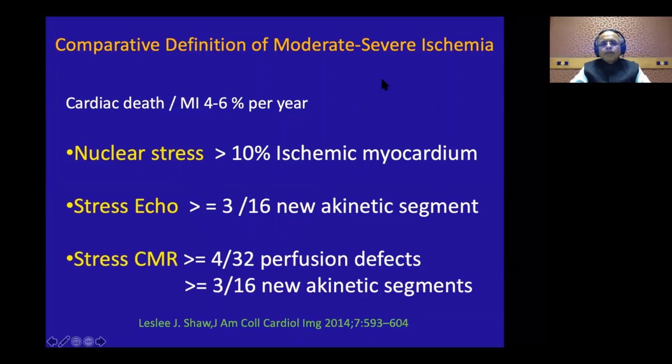For stress CMR, if it was a dobutamine stress CMR, then again 3 segments out of 16, and if it was a stress perfusion CMR, then it was 4 segments out of 32 with perfusion defects. So these were the equivalent ischemia thresholds on these various tests, which look at ischemia in different ways, above which patients got enrolled into the ISCHEMIA trial.